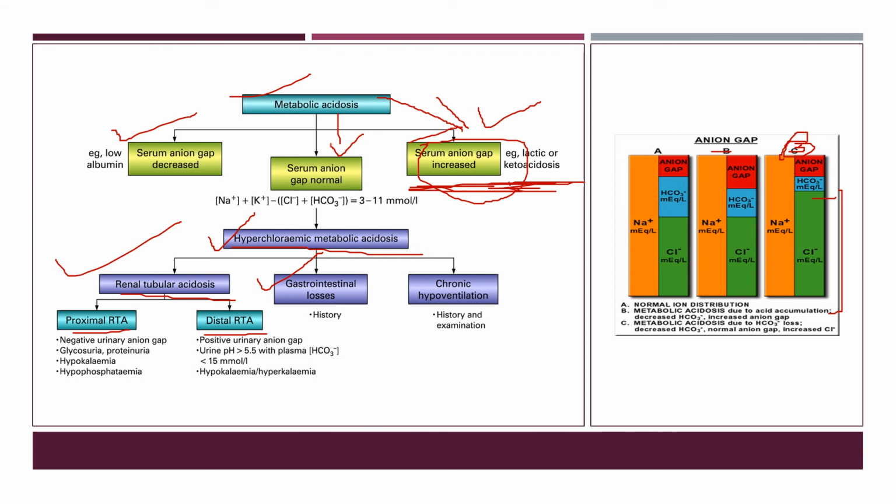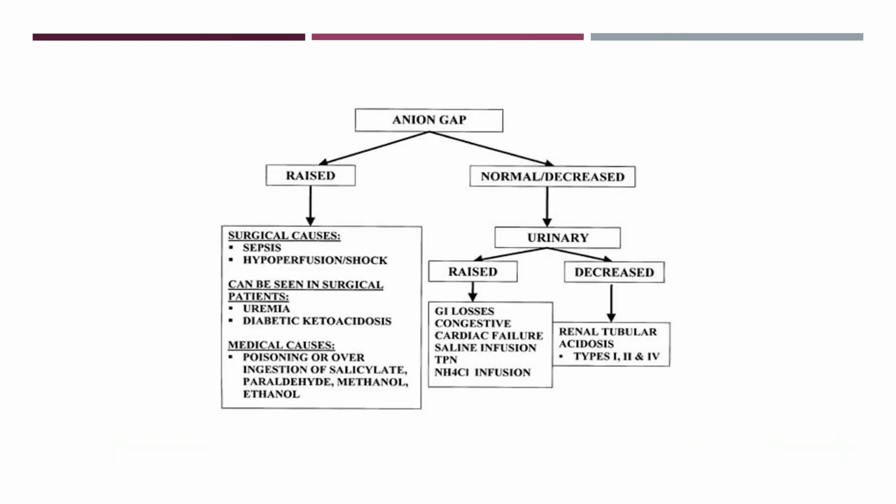How can we diagnose that? We can measure the urinary anion gap. If the urine anion gap is raised, then we can say it is due to GI loss, and we will treat accordingly. If the urine anion gap is decreased, then we will say it is due to renal tubular acidosis.